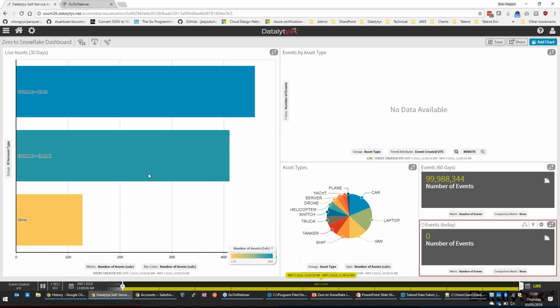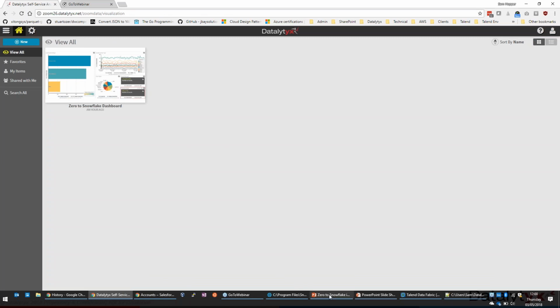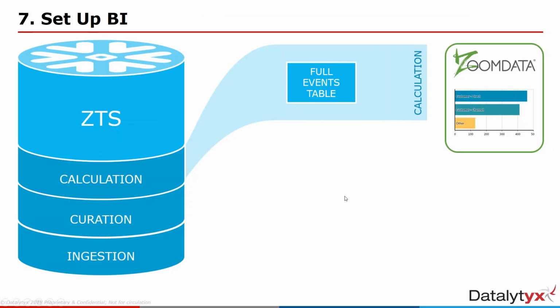Okay, so that's Zoom Data. Again, not a Zoom Data demo, so I won't go through anything more there. But just to show now, what we've done is we've pushed all our data into the system, we've transformed that data, and we have now presented that to analysts, data scientists, even if they want to look at the raw underlying data, and it's available now end to end. So we've been doing this, I don't know, 45 minutes plus stoppages, and we've now got a usable system, albeit without the bells and whistles we'd expect from a full production implementation. If this was a proof of concept, you know, we'd be up and running before coffee break on the first day, which is really good.